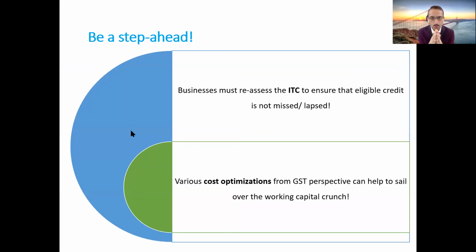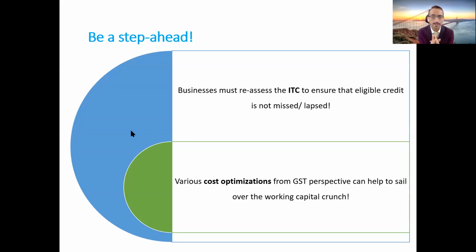So in case you are yet to claim certain credit which you have missed, we'll give you some examples. For example, there could be cases where you have paid GST on air travel before the Corona crisis, correct? Maybe your employees are traveling for official purposes, directors are traveling, but you have not claimed the credit. So try to identify all such credits, correct? There might be a scenario wherein the banks have debited certain amounts as bank charges to you, and you have not received the invoices. That's where you have not claimed the input tax credit. So you can make a list of all such credits and try to claim them.